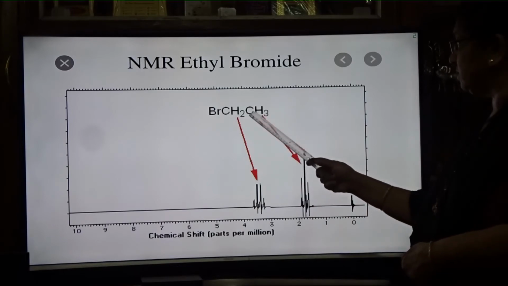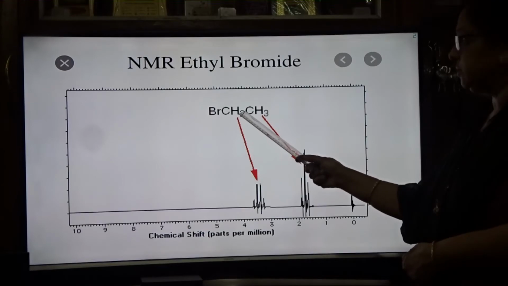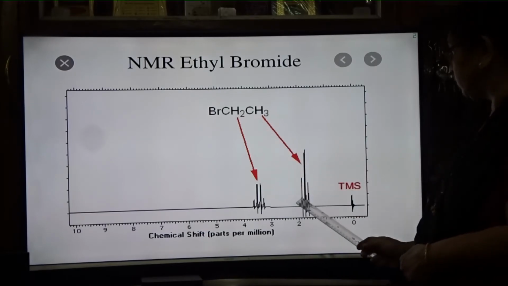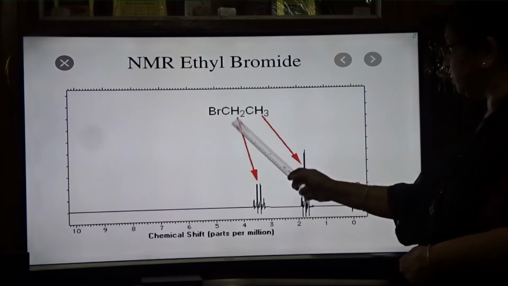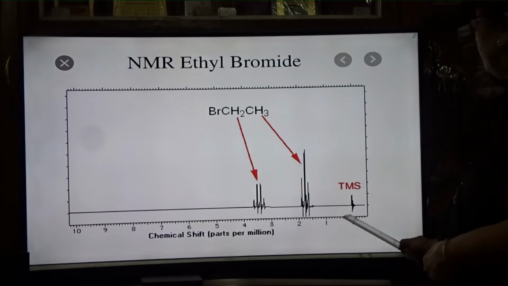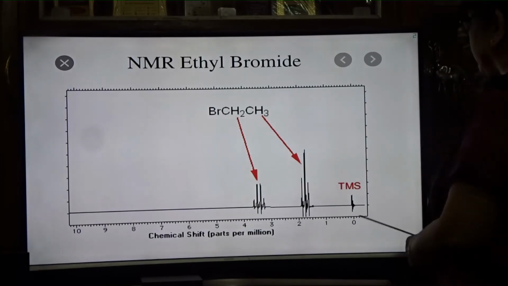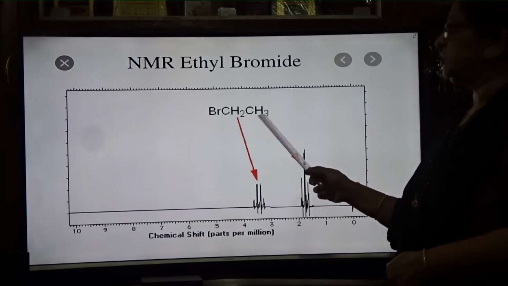But the CH3 on the neighboring carbon is having 2, so it is split into n plus 1. n is here 2, 2 plus 1, 3. So it is a triplet. CH3 is having a triplet and CH2 is having a quartet. And this is the signal of TMS at 0 delta or 0 ppm. Why this is so, we will see in the next slide, how this coupling is taking place in this formula.